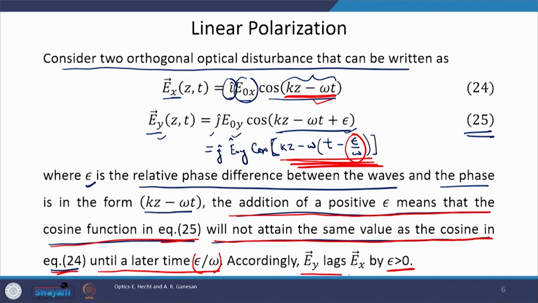Ey lags Ex by epsilon. Now, if epsilon is a negative quantity, then Ex will lag Ey.